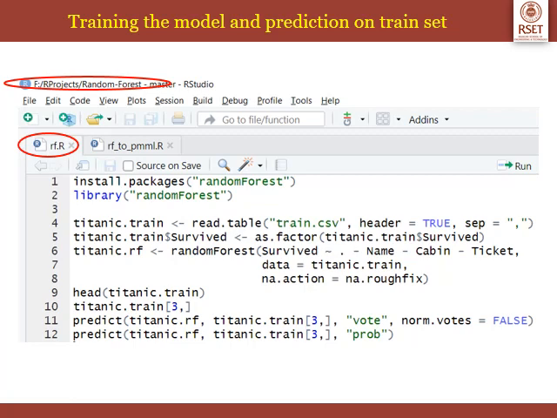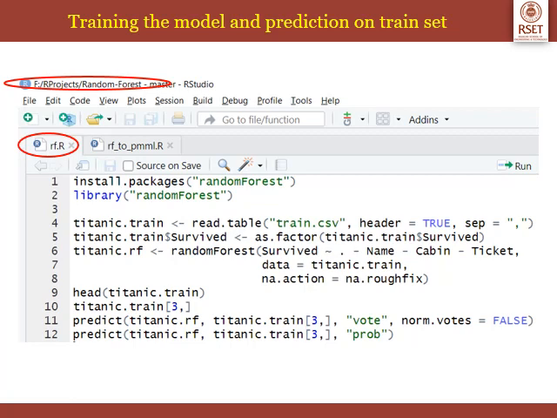Then you can get the output as votes or probability. Remember, in random forest several trees, like 400 to 500, will be generated. Based on the output from the trees, we can have the predictions as votes. How many of these trees are predicting that this particular passenger will survive will be given as votes underneath the value 1, and underneath the value 0, how many are predicting that this passenger will not survive.